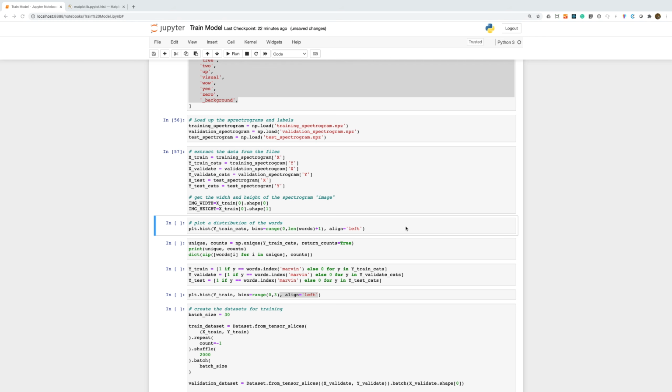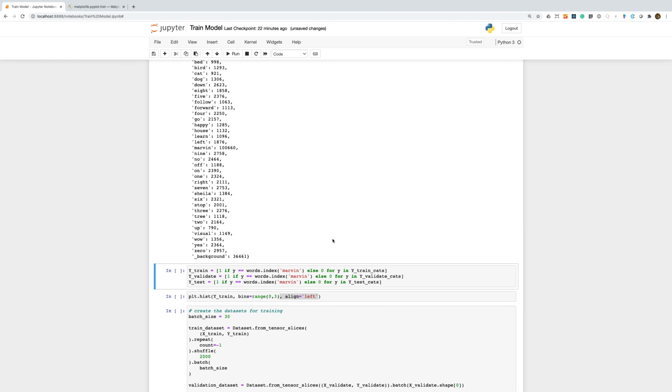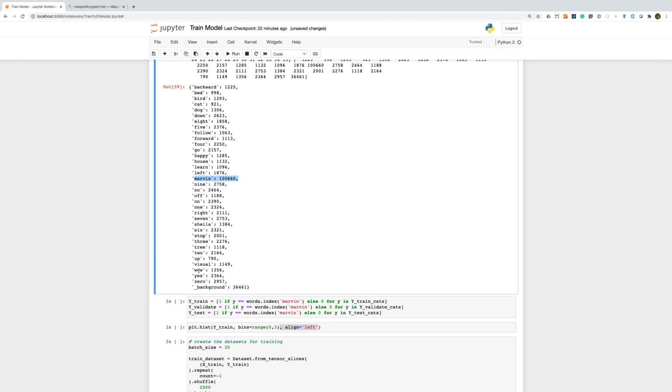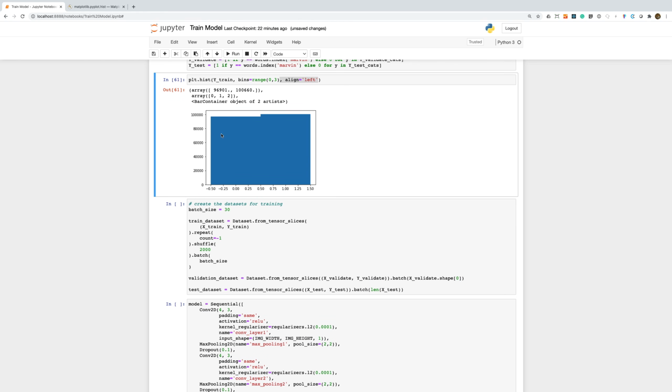If we plot a histogram of the training data, you can see that we have a lot of examples of the word at position 16 and quite a few at position 35. Combining this with our words, we can see that this matches up to the word Marvin and to our background noise. Now, for our system, we only really care about detecting the word Marvin, so we'll modify our Y labels so that it contains a 1 for Marvin and a 0 for everything else. Plotting another histogram, we can see that we now have a fairly balanced set of training data with examples of our positive and negative classes.